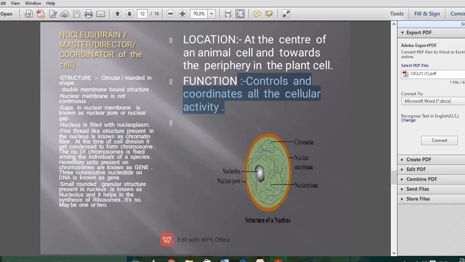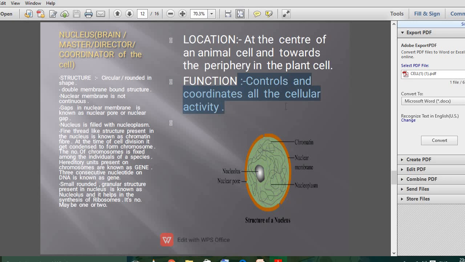Sometimes it is asked from you, what is DNA? DNA stands for deoxyribonucleic acid. The spelling should be correct: D-E-O-X-Y-R-I-B-O-N-U-C-L-E-I-C, nucleic, and acid, A-C-I-D.